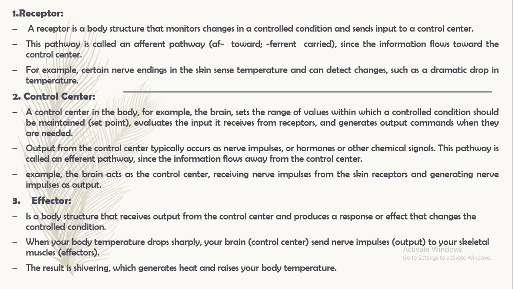This efferent pathway is also called the motor pathway. For example, the brain acts as the control center. It receives the nerve impulses from the skin receptors and generates nerve impulses as an output. Next one is the effector. An effector is a body structure that receives the output from the control center and produces a response or effect that changes the control condition. When your body temperature drops sharply, your brain, the control center, sends nerve impulses, the output, to your skeletal muscles, which are the effector. The result is shivering, which generates heat and raises your body temperature.